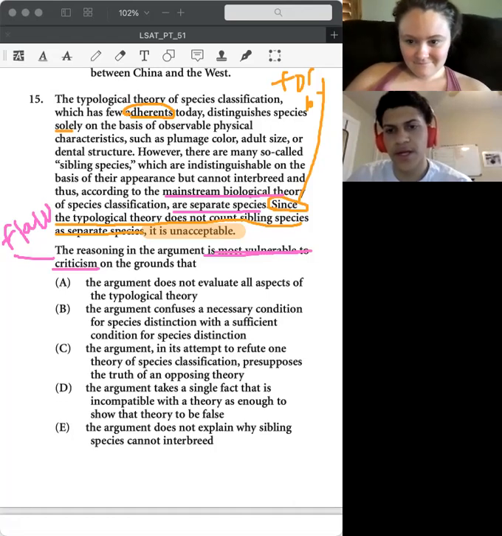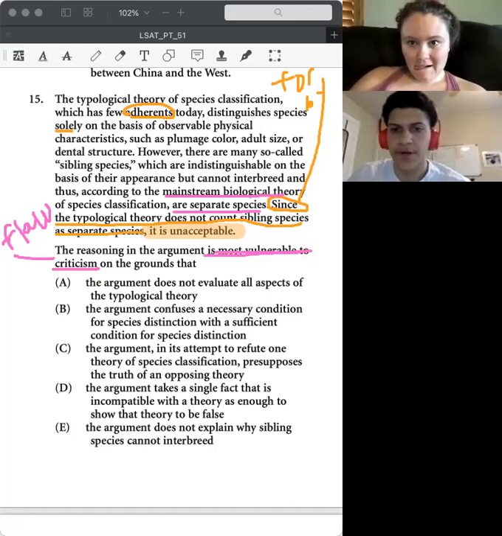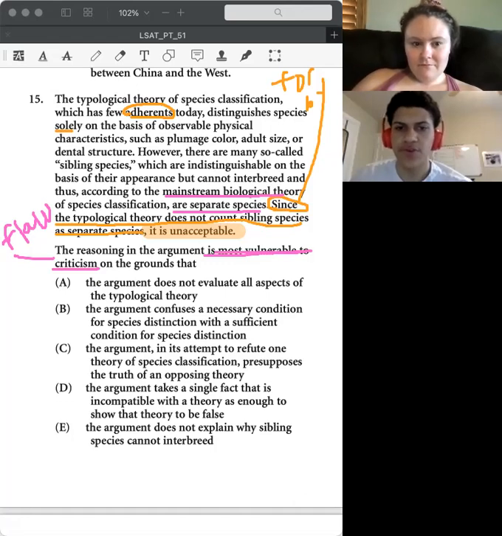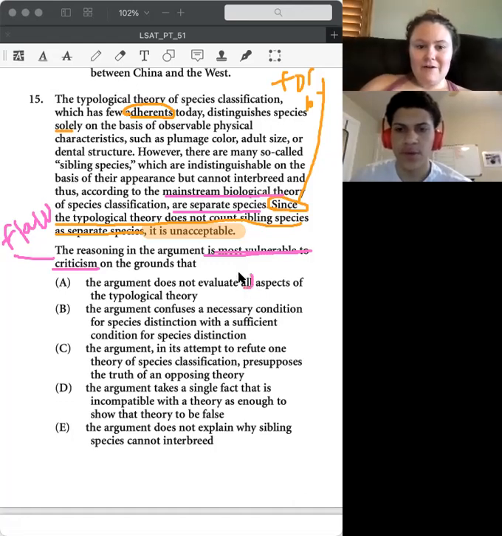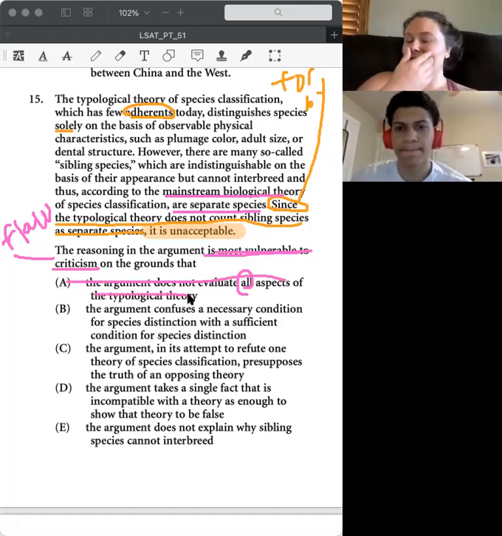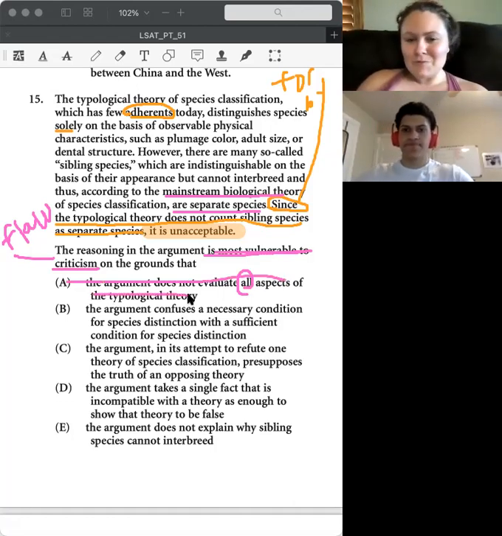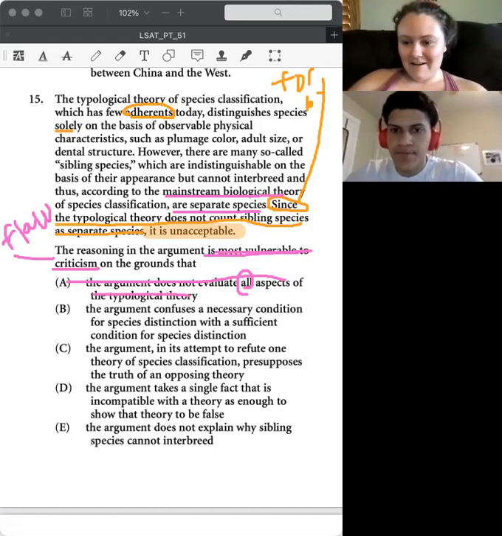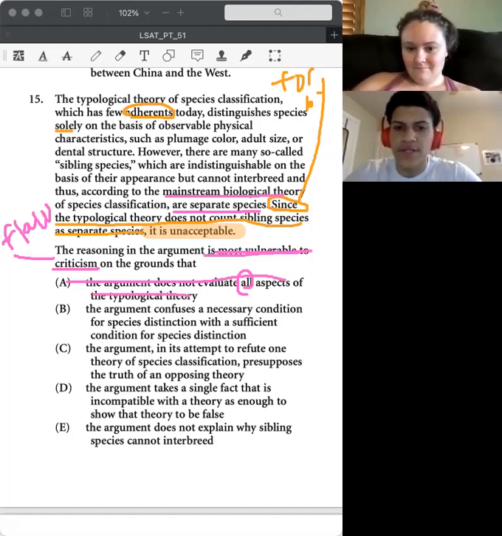A: The argument does not evaluate all aspects of the typological theory. I don't feel that this is the most vulnerable criticism. Yeah, it doesn't matter that we don't look at every single aspect. We're not wrong to say it's unacceptable just because we didn't analyze every single thing about it.